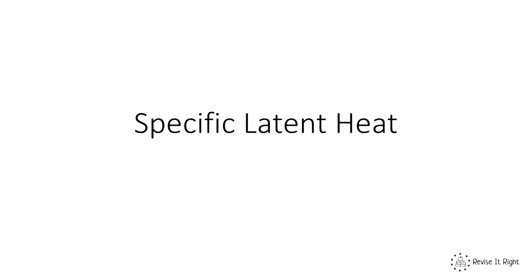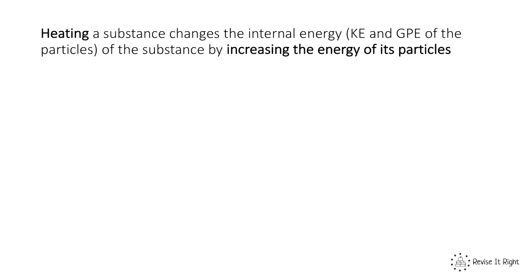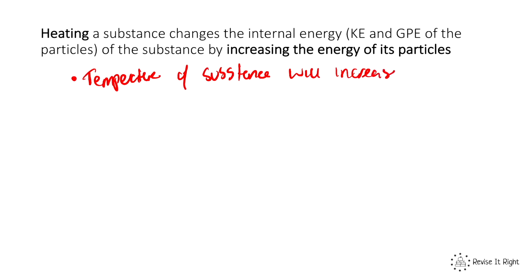This video is about specific latent heat. Now, heating a substance changes the internal energy of that substance by increasing the energy of its particles. So if we increase the heat, the energy of the particles will increase. And this has two effects, i.e. the temperature of the substance will increase, or the substance